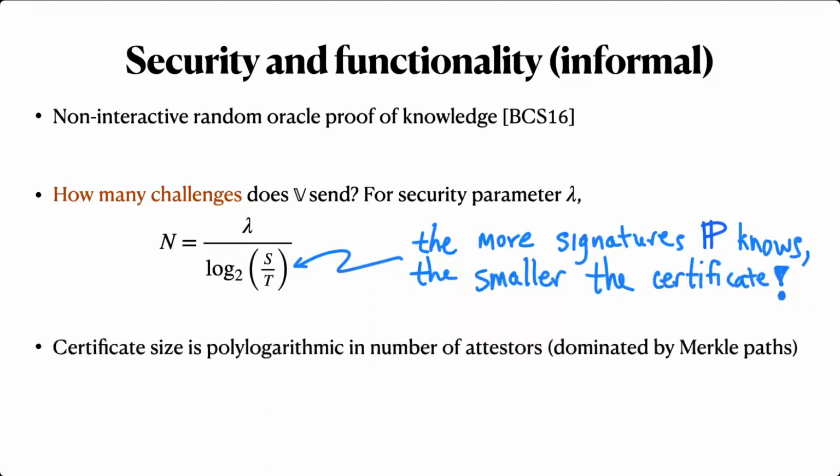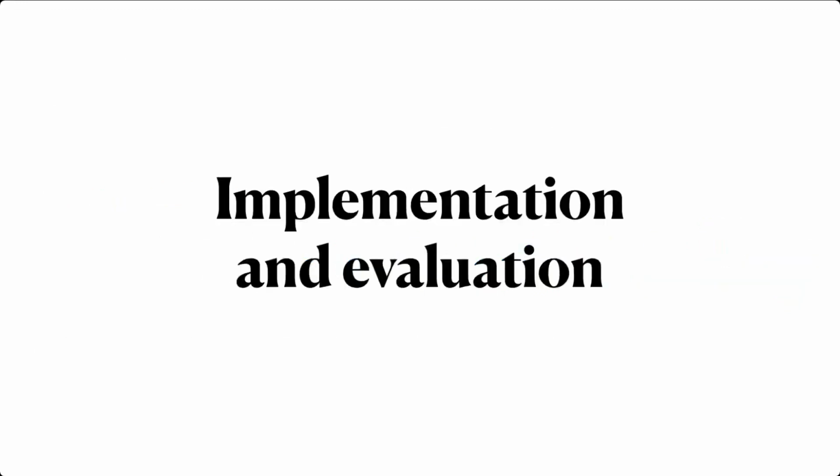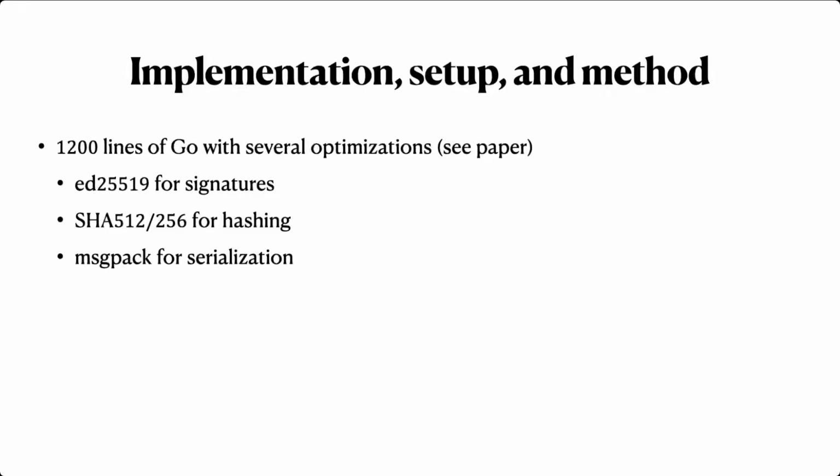This also means that the certificate size is indeed polylogarithmic in the number of attesters, as required by the compact completeness property. In practice, the size of the certificate is dominated by the authenticating paths for the Merkle trees. With that in mind, let's take a quick look at concrete performance. We implement our scheme in 1,200 lines of Go, including several optimizations that we describe in the paper. Signatures use ED25519, the hash is SHA-512, truncated to 256 bits, and we use MessagePack for serialization.